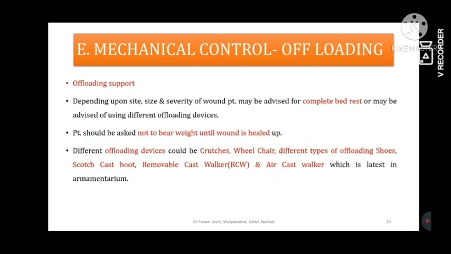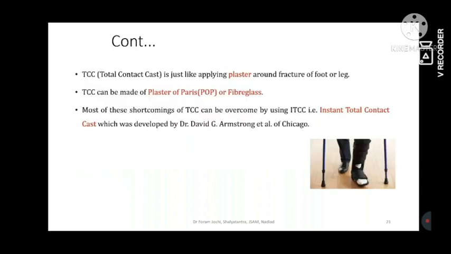Mechanical control with offloading support: the offloading devices used are crutches, wheelchairs, Jaipur foot, then MCR footwear, etc. These are used to protect the patient from friction, and patients are also asked not to bear weight, because if the patient bears weight and the wounded part is under activity or pressure, it will always break the granulation tissue. So patients are also advised to avoid ambulation and pressure bearing.